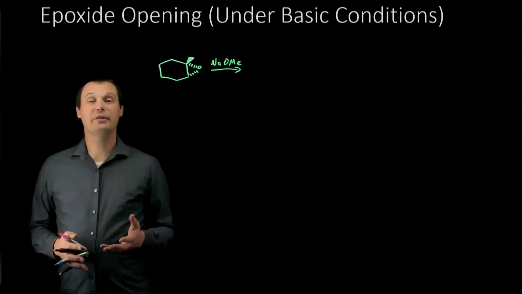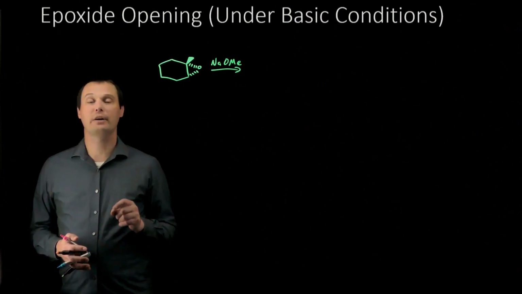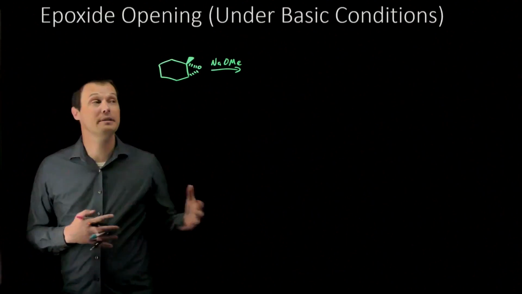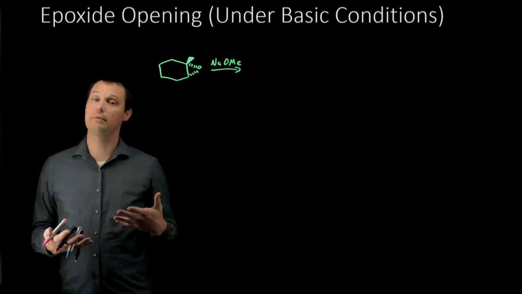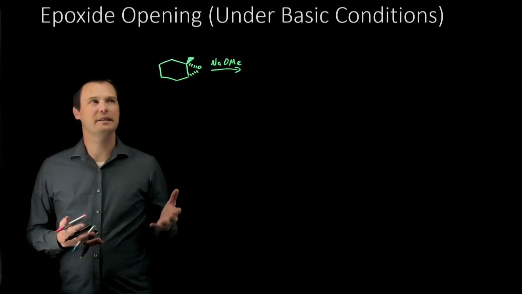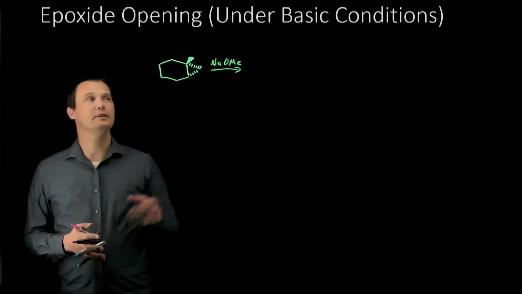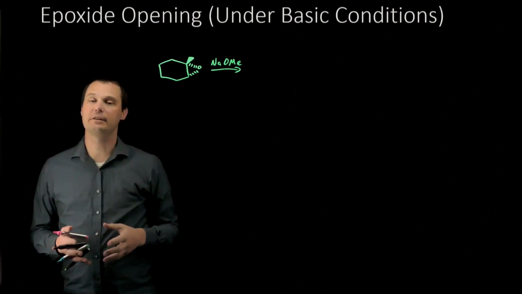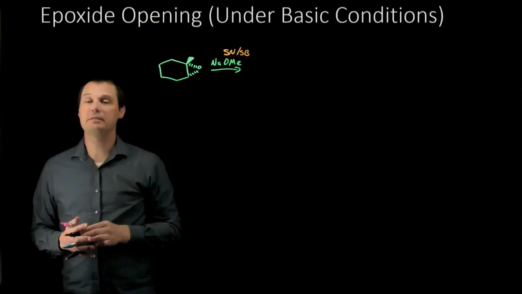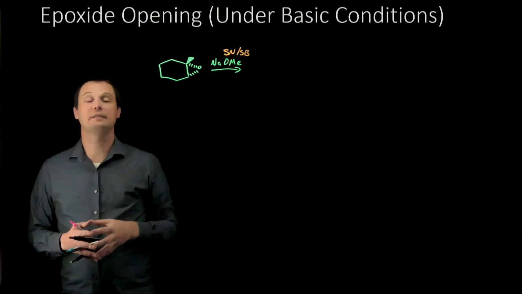Hey, Chem Ninjas. In this video, I'd like to talk about the epoxide opening reaction under basic conditions. There are separate mechanisms for when an epoxide is opened under basic conditions and under acidic conditions, and I'll have a separate video about epoxide opening under acidic conditions that I'll link to down below. When I look at the setup, I know that this is epoxide opening under basic conditions because my reagent, sodium methoxide, is a strong nucleophile and strong base. This isn't a video about categorizing nucleophiles and bases, but if you want to watch that video, I have that linked down below as well.